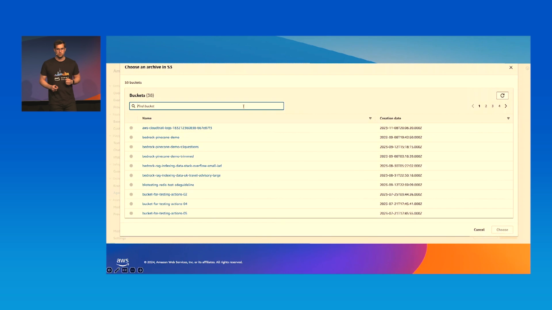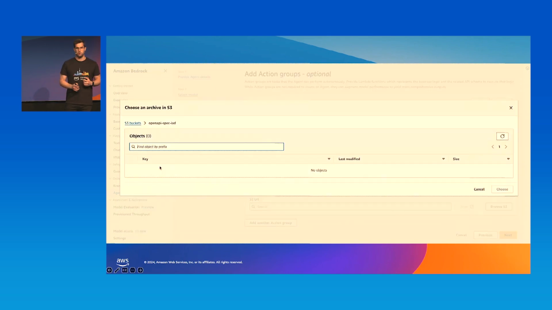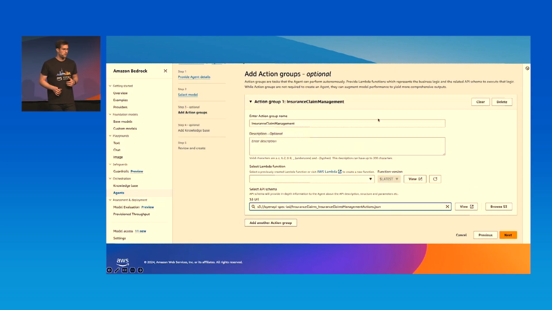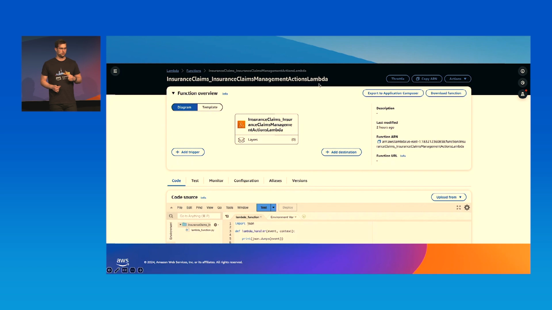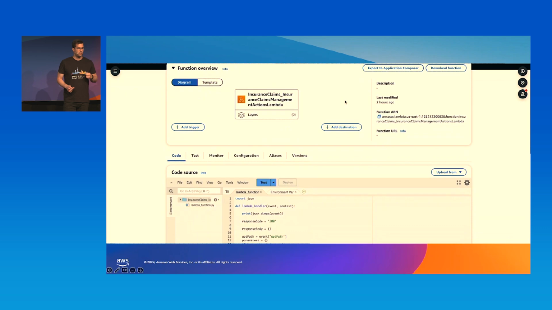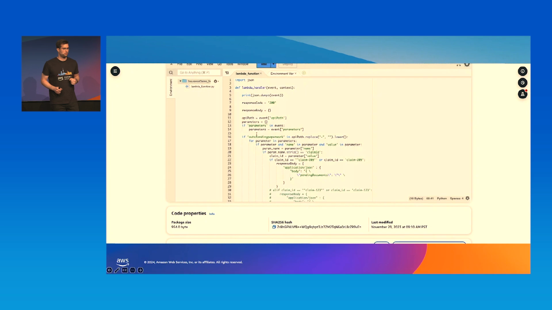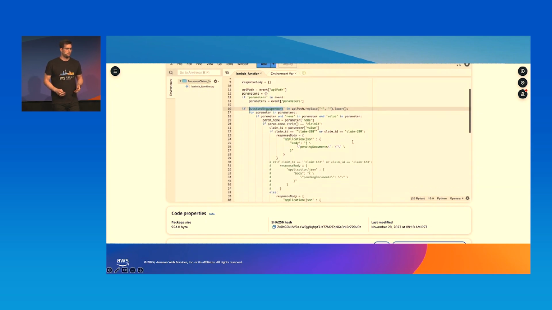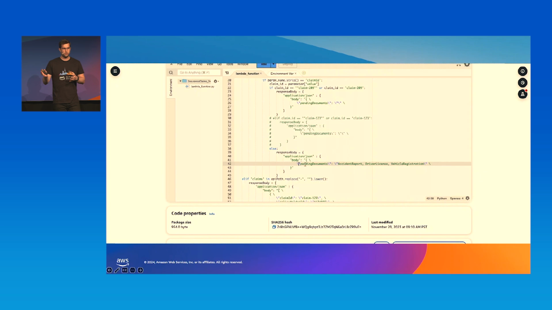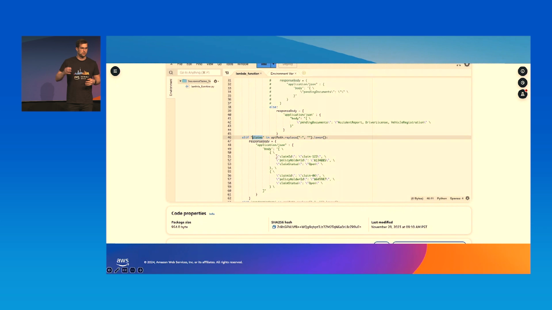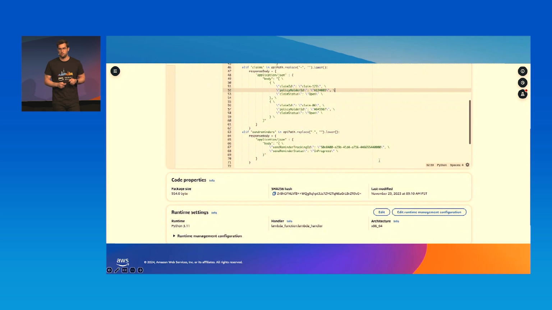And here again, back in agents, we're going to reference that OpenAPI specification. So here we have our insurance claims. And second, we now have the Lambda function. Just briefly in the AWS Lambda console, we have defined our Lambda function for the insurance claims. And in here, we have the actual implementation of the APIs. So you go here and actually return the data. You create the responses. And you could also be referencing and calling another backend system. In this case, the application is just giving back the data that we want.